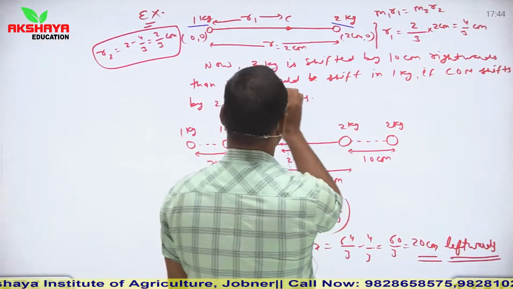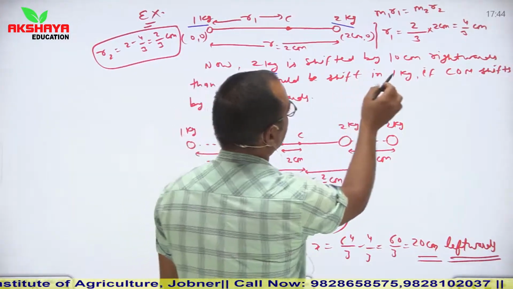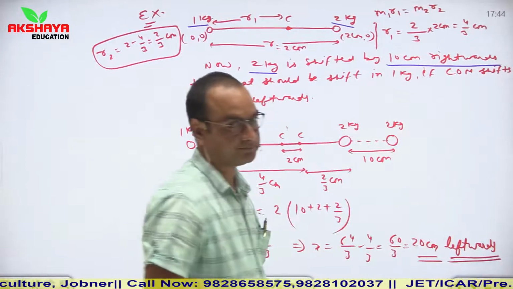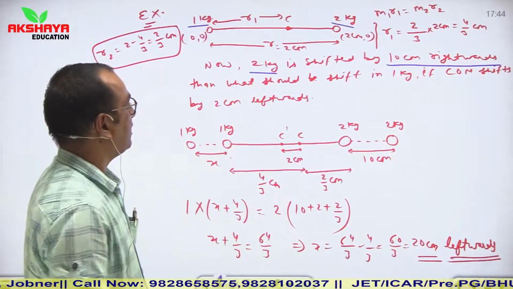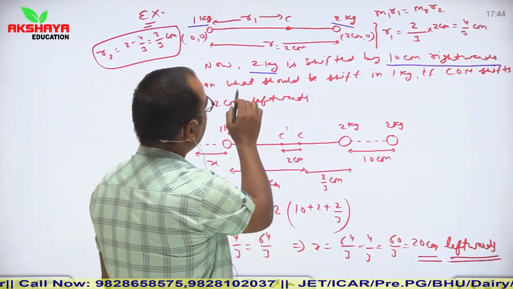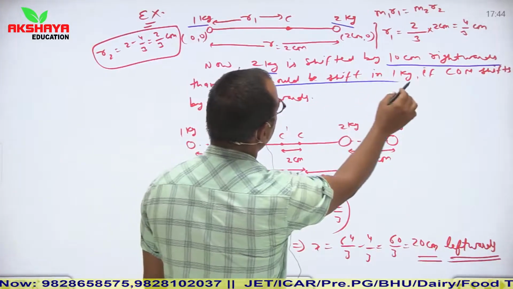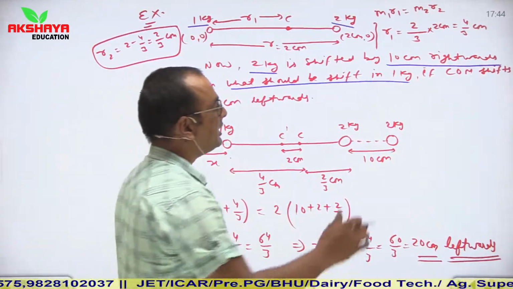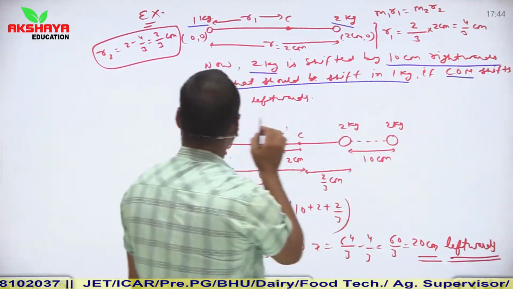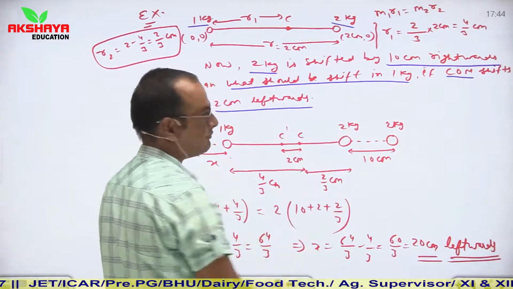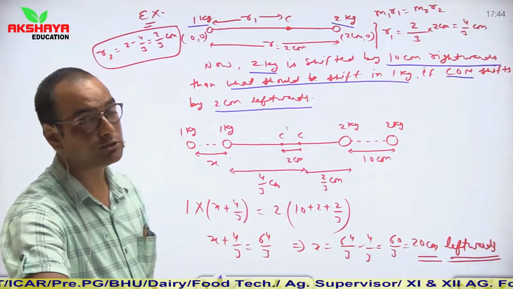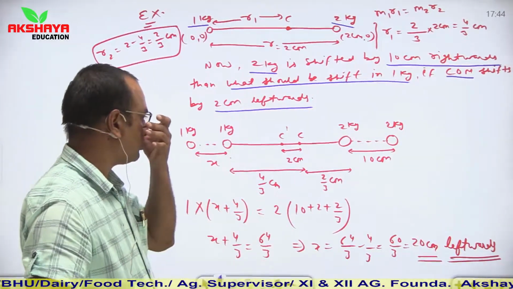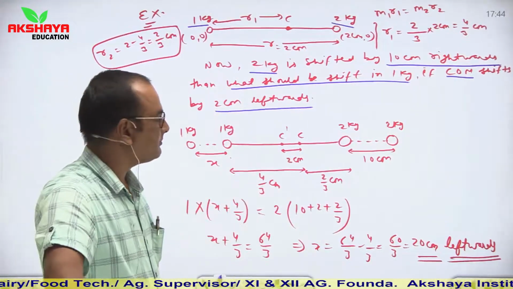direction. Which one? 2 kg is shifted, children, in which direction? 10 centimeter rightward. And you have to calculate what should be the shift in 1 kg object if center of mass shifts by 2 centimeter leftwards. Center of mass is shifting here by 2 centimeter in which direction? Leftwards. So draw this condition in the diagram.